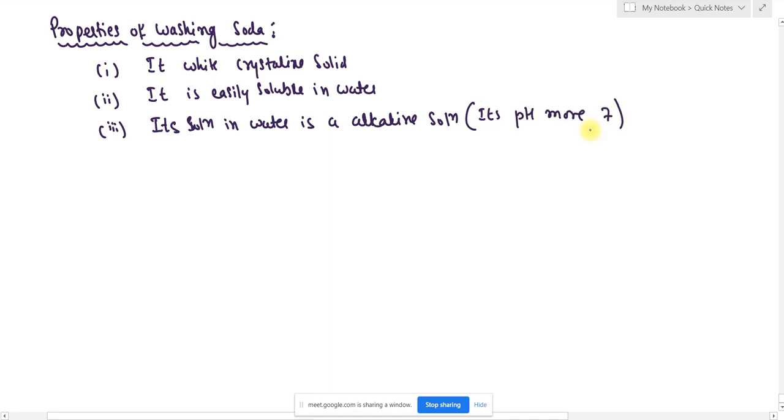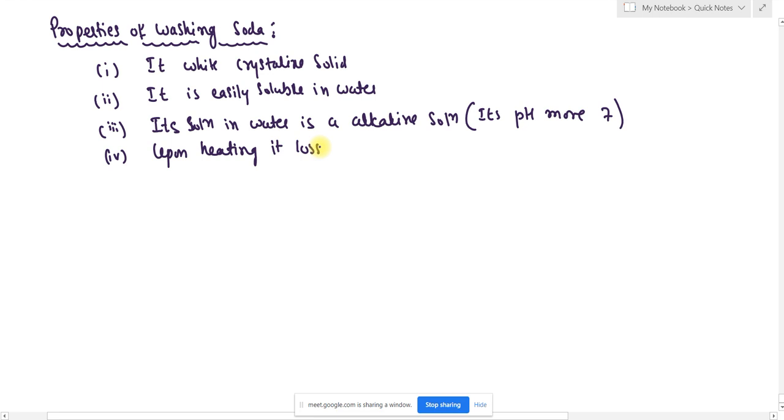Next, upon heating, when we heat washing soda, it loses molecules of water. It contains Na2CO3·10H2O. So when we heat this, these 10 molecules of water are going to be lost from sodium carbonate.